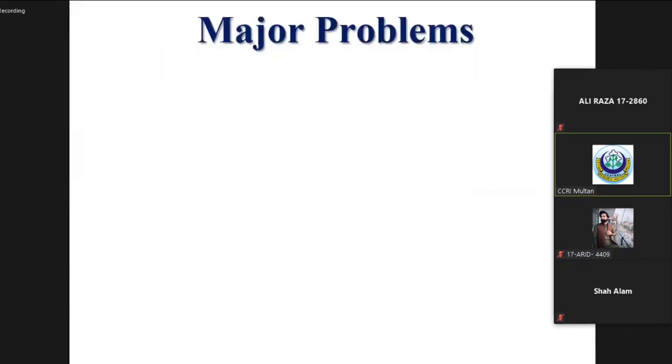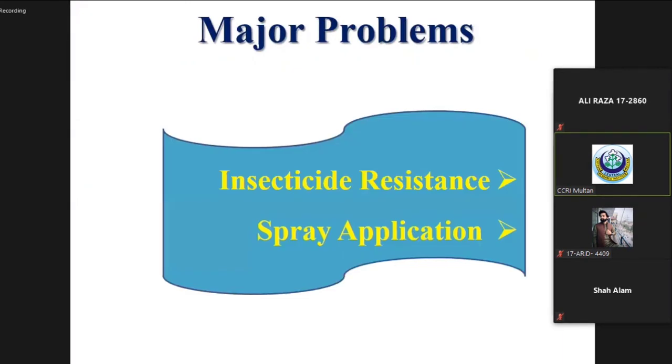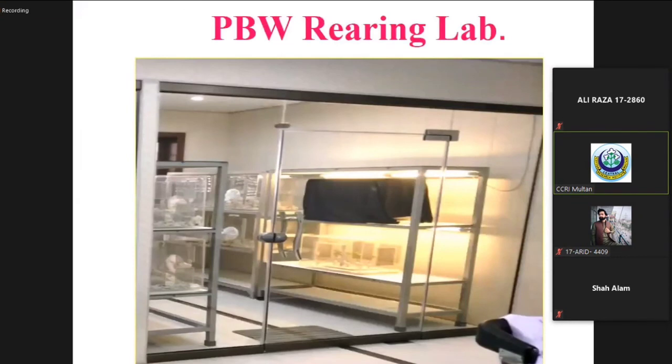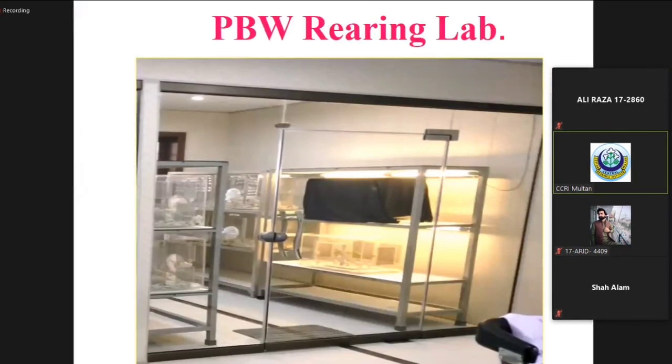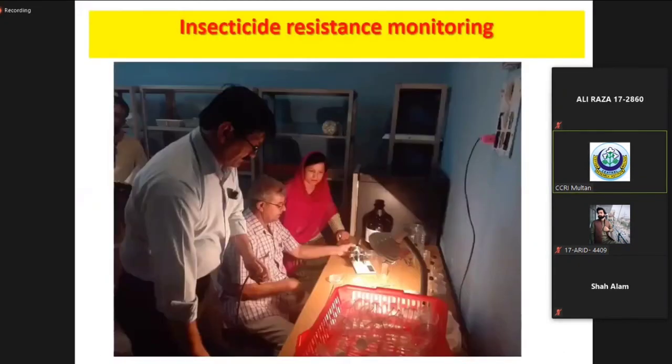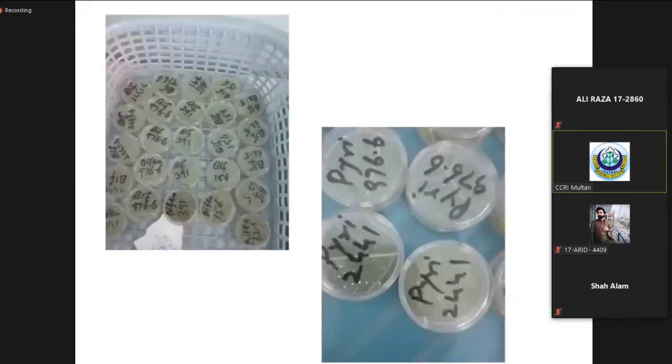What are the major problems that hinder crop protection? There are two main problems: insecticide resistance, lack of knowledge about insecticide resistance, and spray application methods or techniques. To counter these problems, we have established different laboratories in the entomology section. This is a glimpse of the pink bollworm rearing lab, and insecticide resistance monitoring of the whitefly.